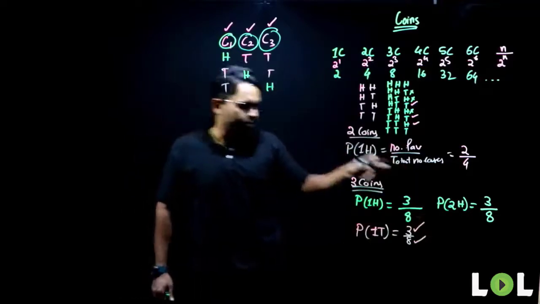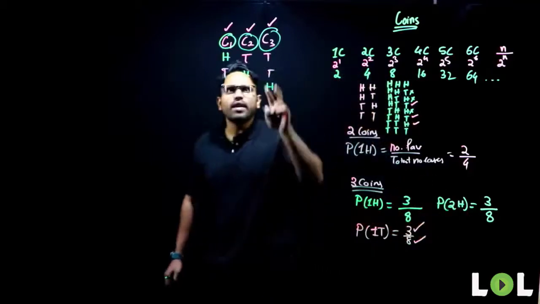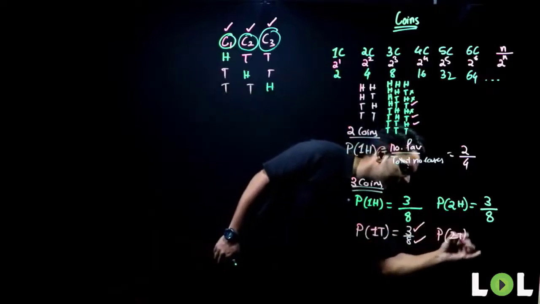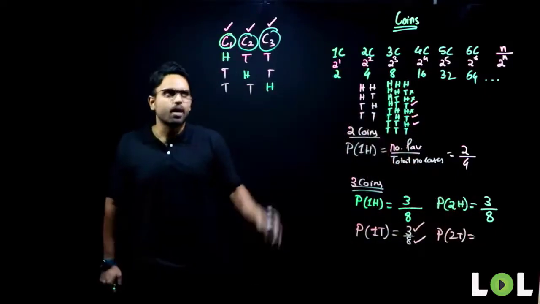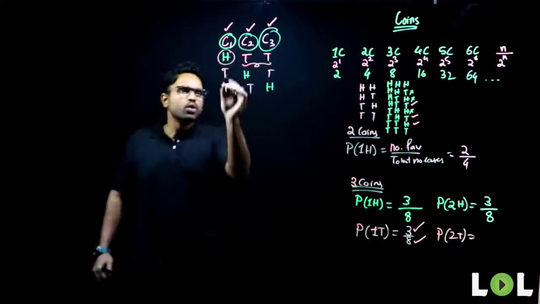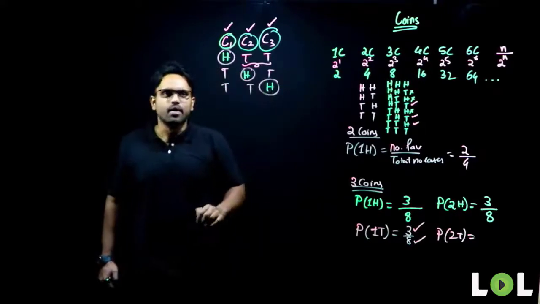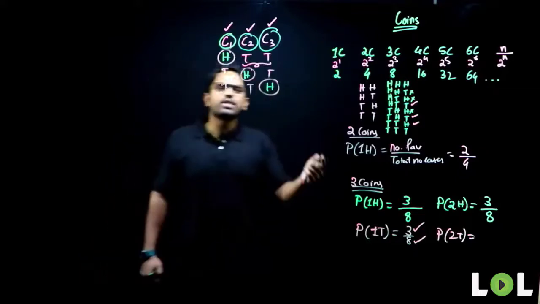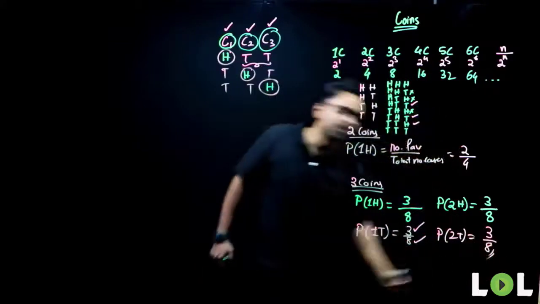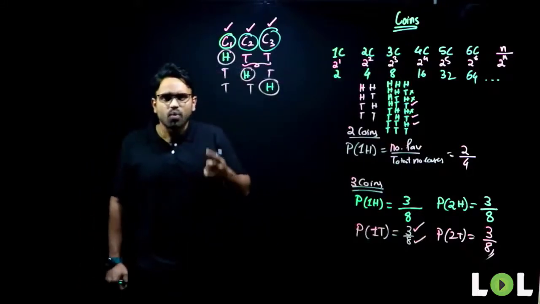It is done. But you can also look at this question where it says probability of getting 2 heads. What does 2 heads mean to me? Now, if I ask you probability of getting 2 tails, 2 tails, if you observe, is also nothing but 1 head. So, 1 head can appear in what all positions? It can appear in these 3 positions. So, that will be my answer, 3 upon 8.